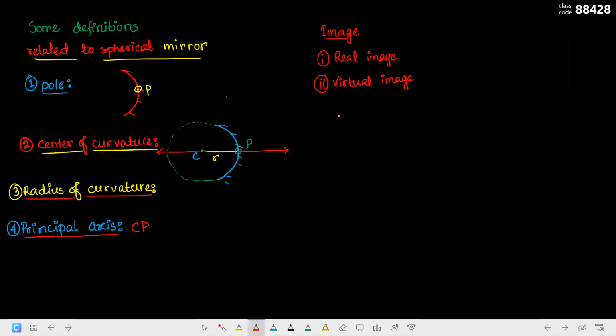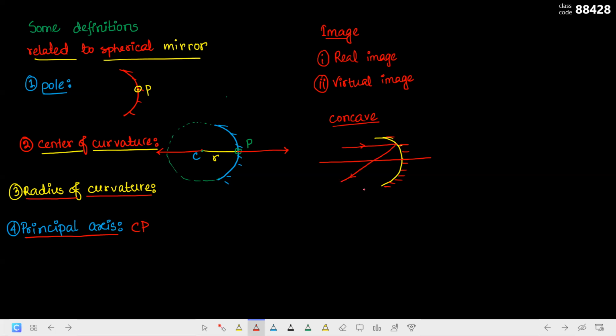See, in case of a concave mirror, what is happening? Let us say this is a concave mirror, and there will be a principal axis, right? If there is a light ray that is coming, then it will be reflected by the mirror.